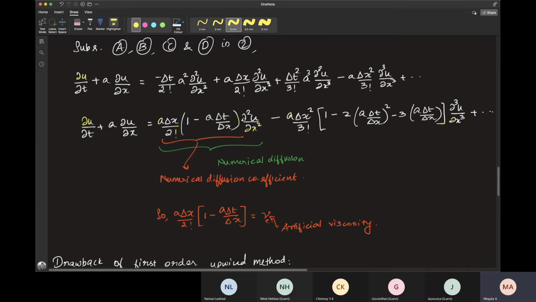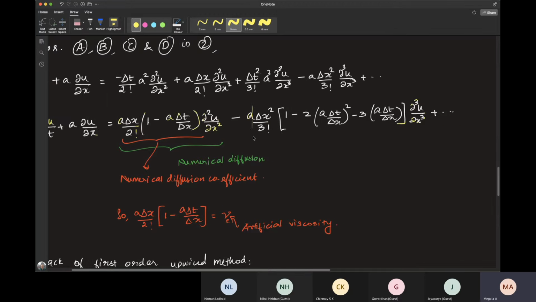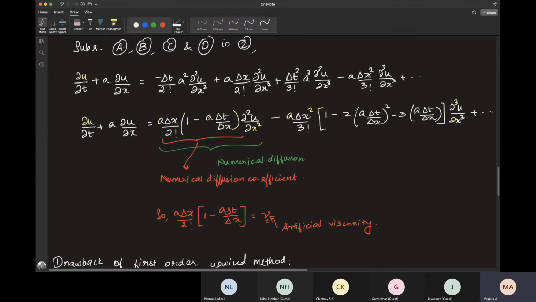In some schemes you may not have this ∂²u/∂x² as the leading term. Instead you may have some odd order derivative term like ∂³u/∂x³. So suppose if this coefficient had been 0, this will be the leading order term. In that case you are solving a convection dispersion equation. So even order derivatives will cause diffusion and odd order derivatives will cause dispersion.